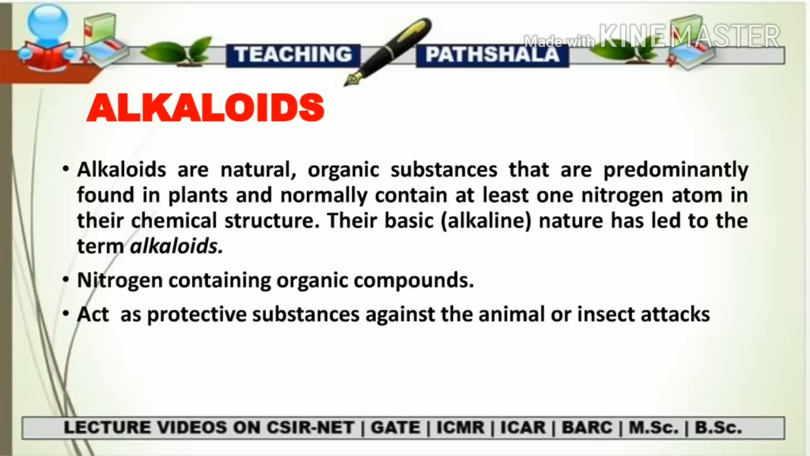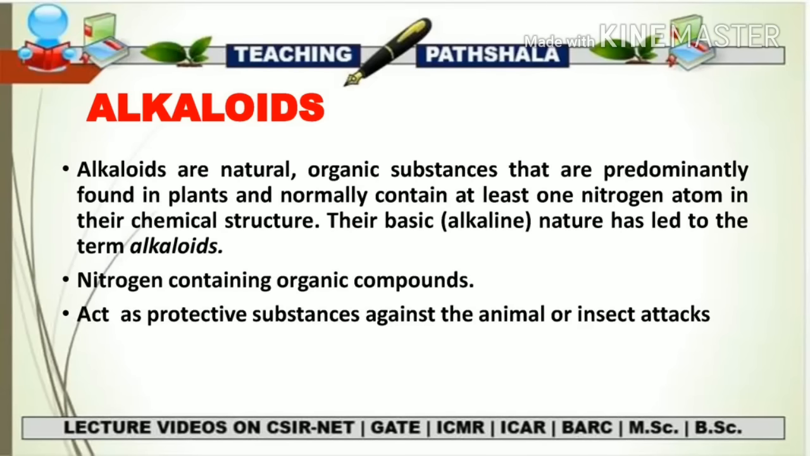Alkaloids are natural organic substances that are predominantly found in plants and normally contain at least one nitrogen atom in their chemical structure. Due to their basic nature, or you can say alkaline nature, the name alkaloids has been given, meaning they have a basic nature. And the second thing is that they have nitrogen, and that is why they are termed nitrogen-containing organic compounds.